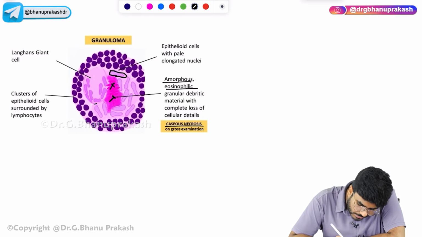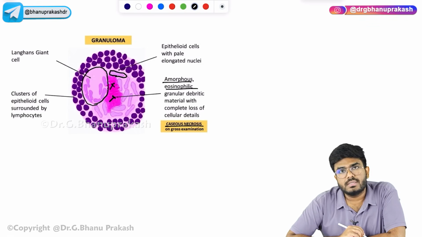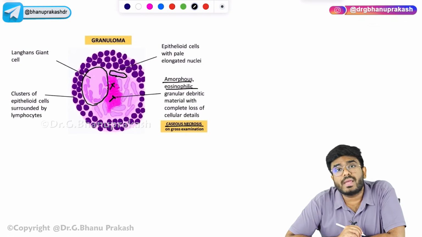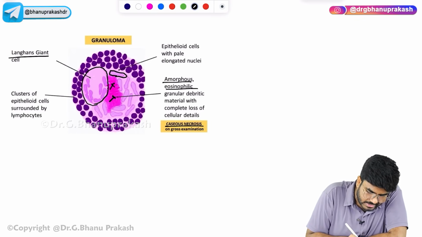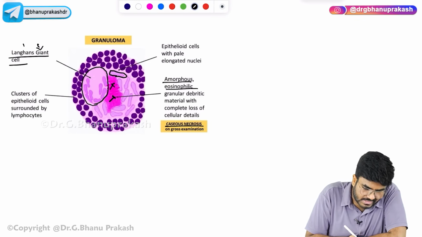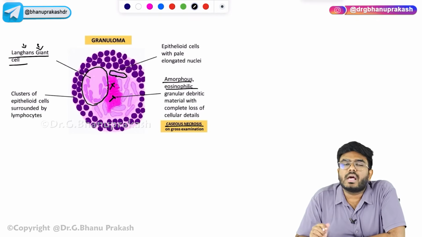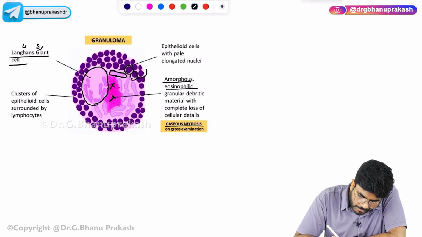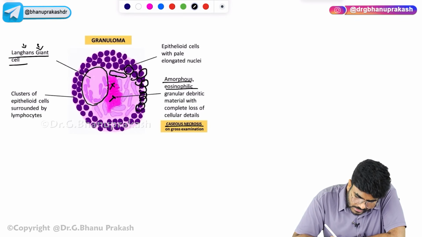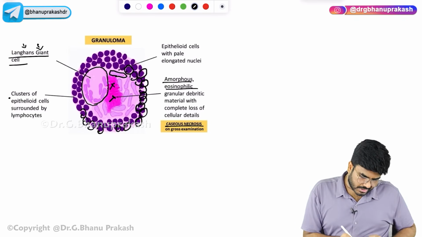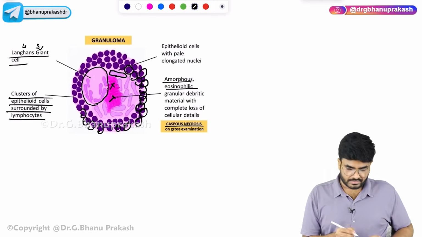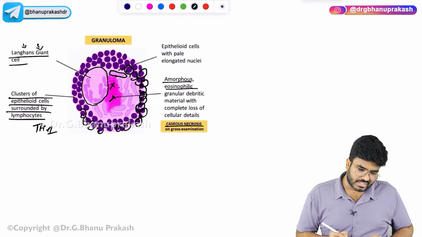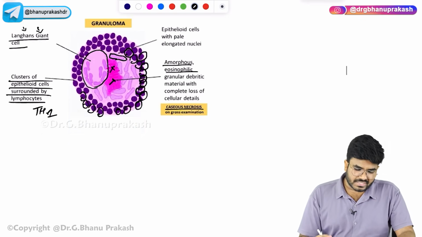Okay, and not only that, here you can see one more cell, with multiple nuclei. So this is called a giant cell. They are the fused macrophages, multinucleated giant cells. See, in the name it's a giant cell. So what is this Langhans? Later I will explain. So there are epithelioid cells, slipper-like, there are giant cells, and at the end, what are these cells? These are all the WBCs, T helper 1 cells. So this is a cluster of epithelioid cells surrounded by lymphocytes. Which lymphocytes? T helper 1. So that is called the lymphocytic collar. So this is the basic structure.